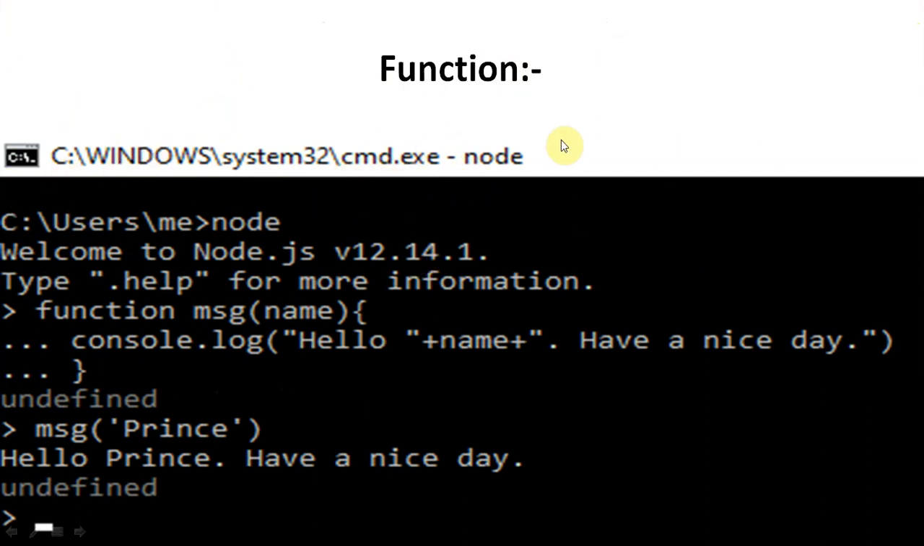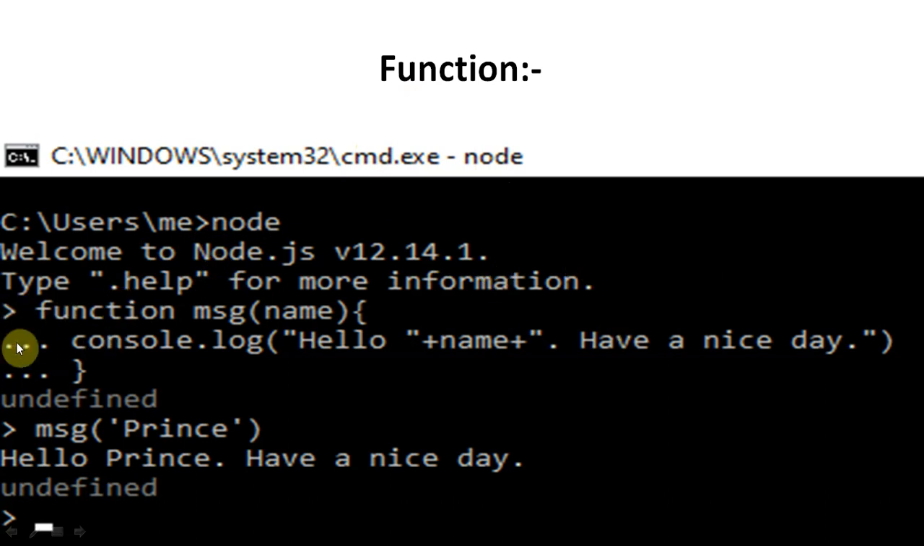To write a program in Node.js, first of all we have to open the command prompt, cmd.exe. Then we come to our directory and write node, and we can write node here also. It will display the welcome message.